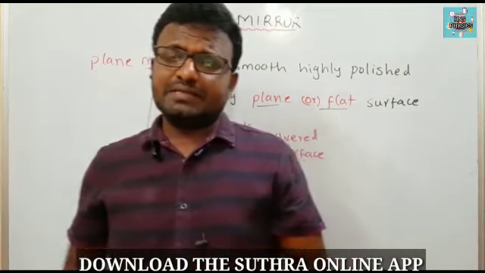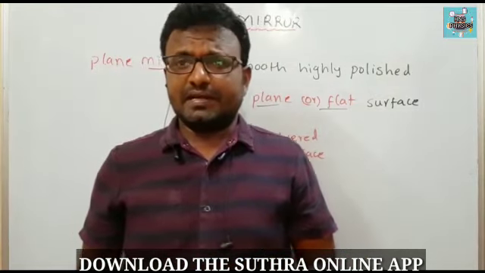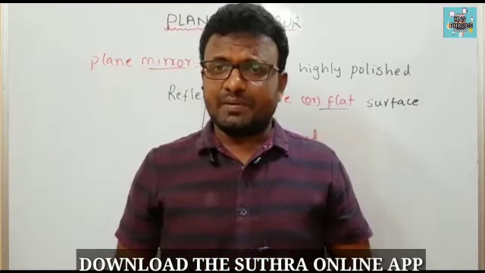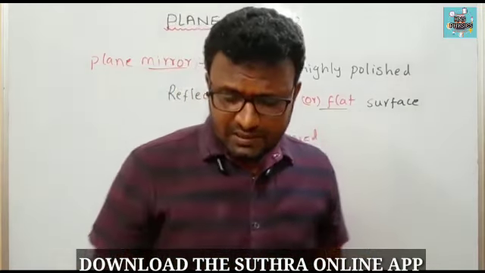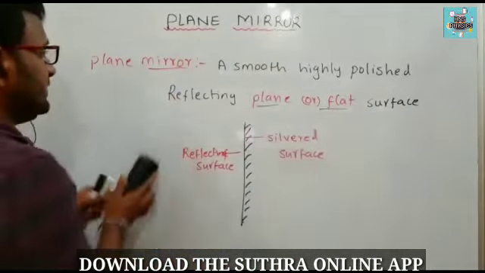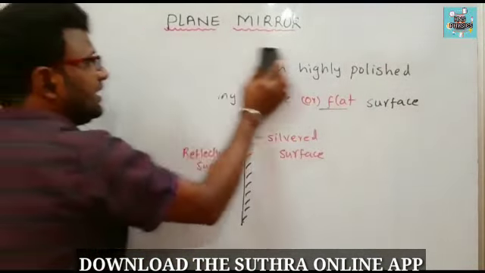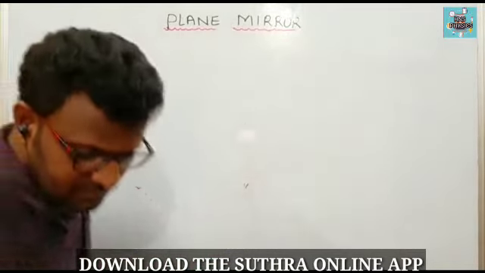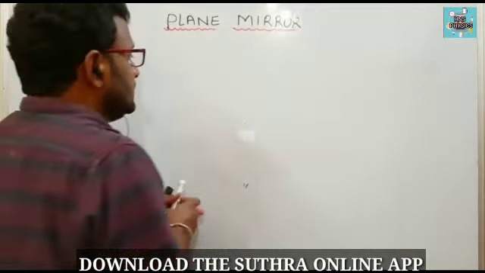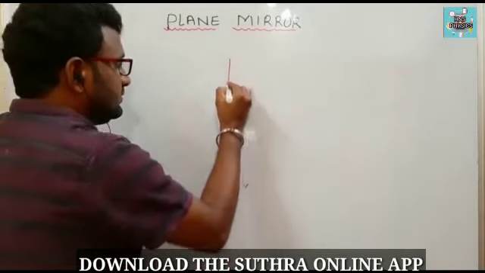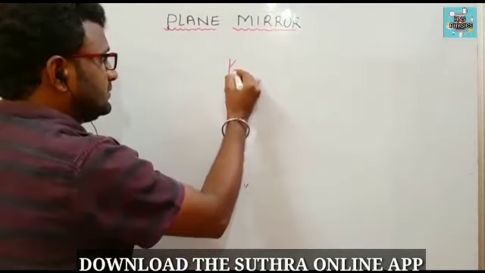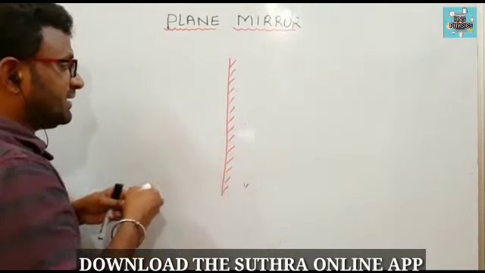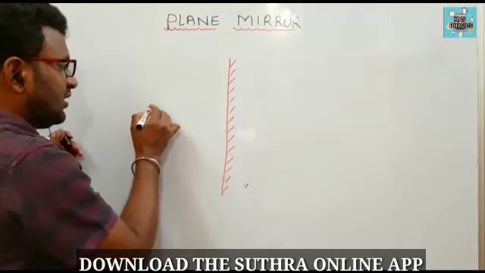Generally we can use a plane mirror for decoration purposes. When we stand in front of a plane mirror, what will happen? See here. I am taking a plane mirror, and I am taking one object.